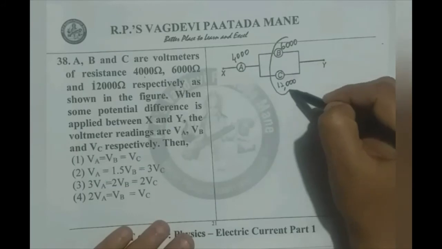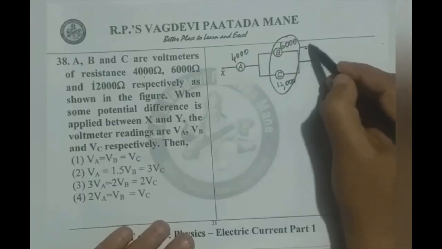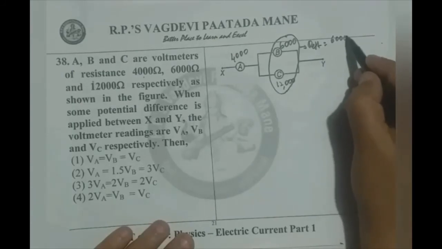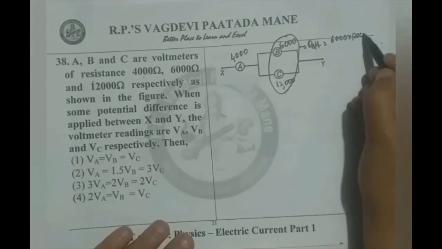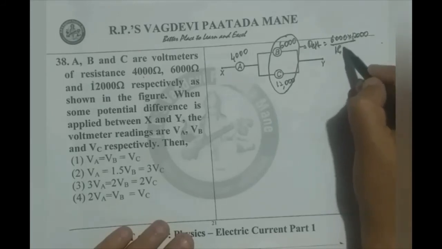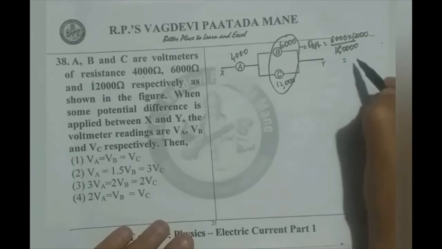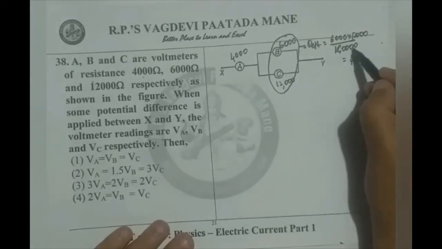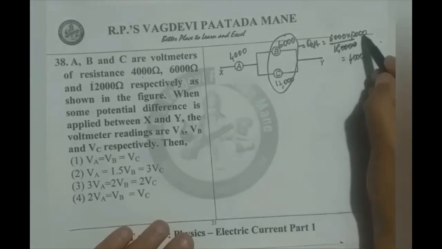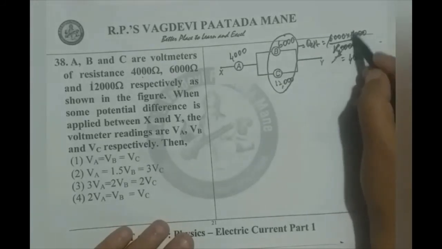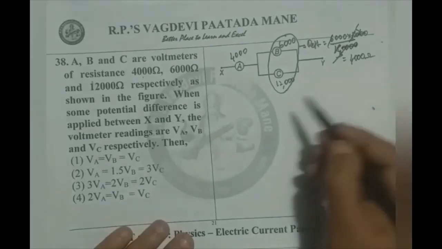These two combined in parallel, the effective resistance of them is 6,000 into 12,000 by 18,000, their sum, which amounts to be 4,000 only. Again, 6 3s are 18, 3 4s are 12, so 4,000 ohms there.